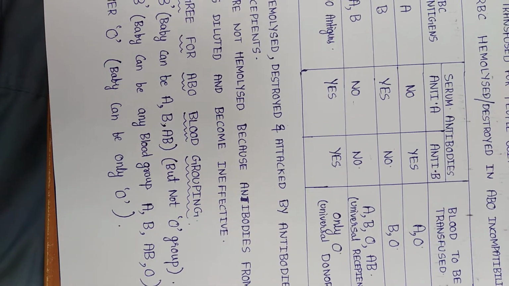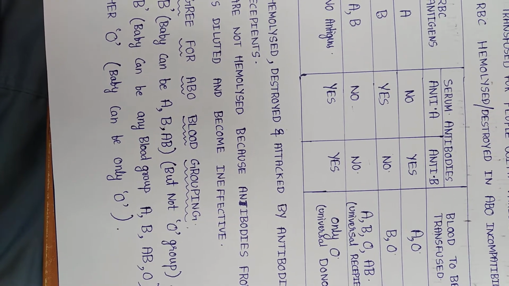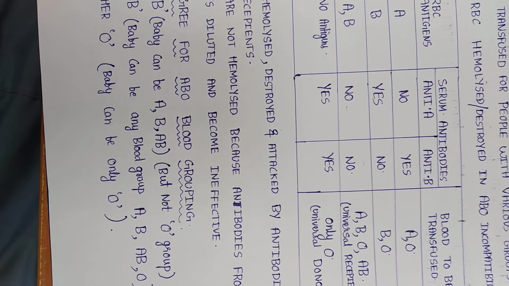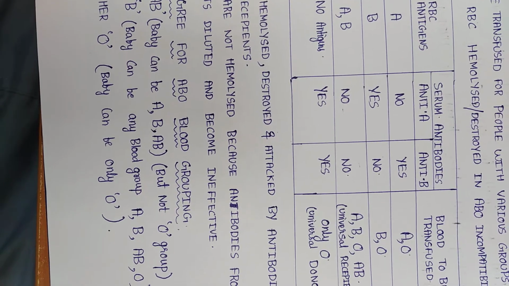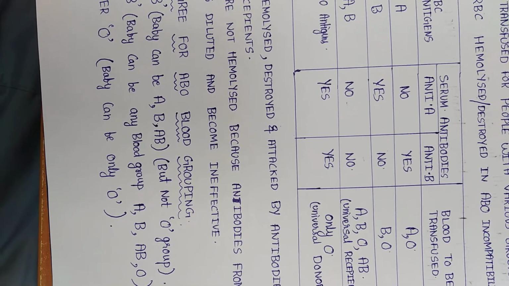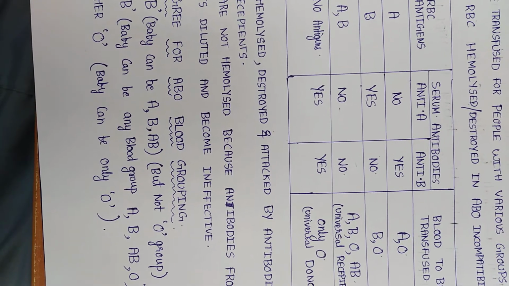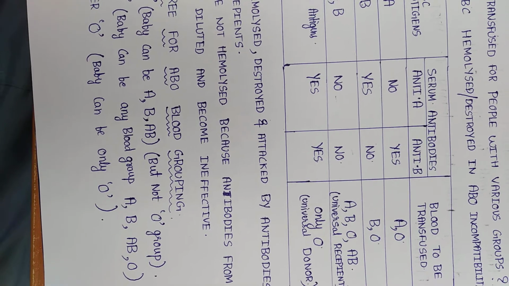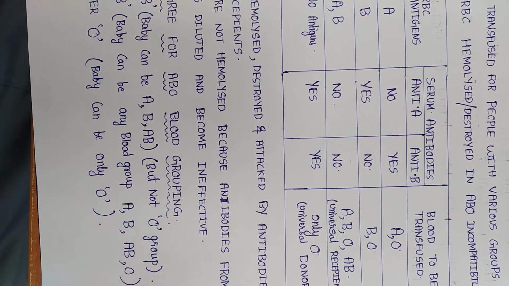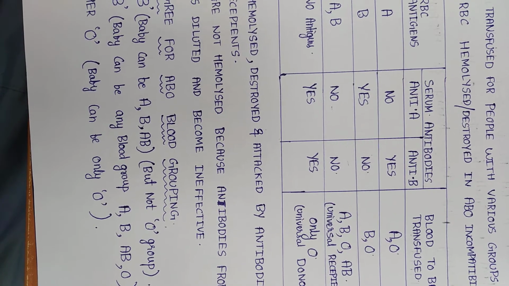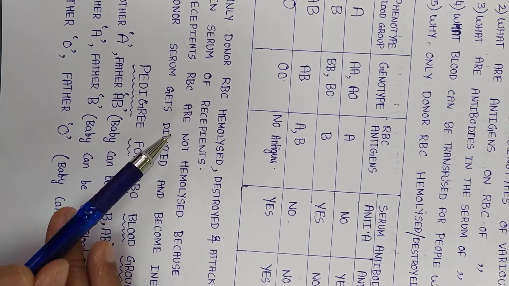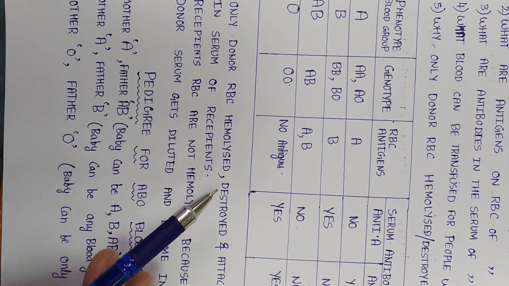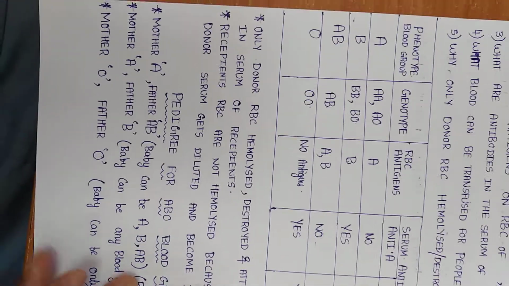So when the blood is transfused, the antibodies in the donor's blood will be diluted because they are in very little quantity. If you transfuse 250 ml or 300 ml, but the body has 5 liters of whole blood, then in that plasma, in that serum, there will be few antibodies diluted in the whole 5 liters of blood. So they become ineffective. That's why the recipient's RBCs are not hemolyzed. Okay, only donor RBCs are hemolyzed during ABO incompatibility.